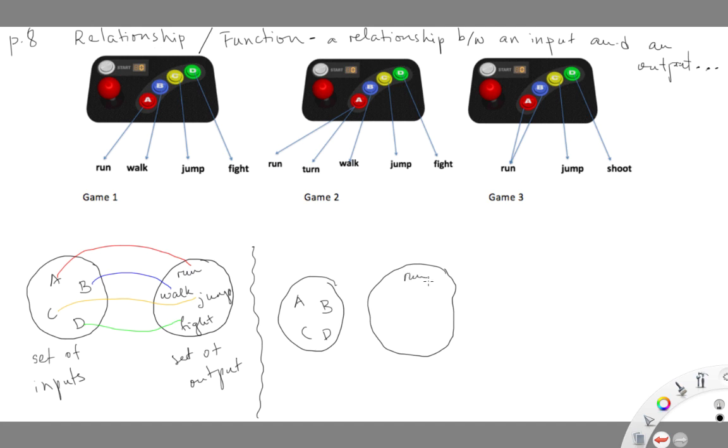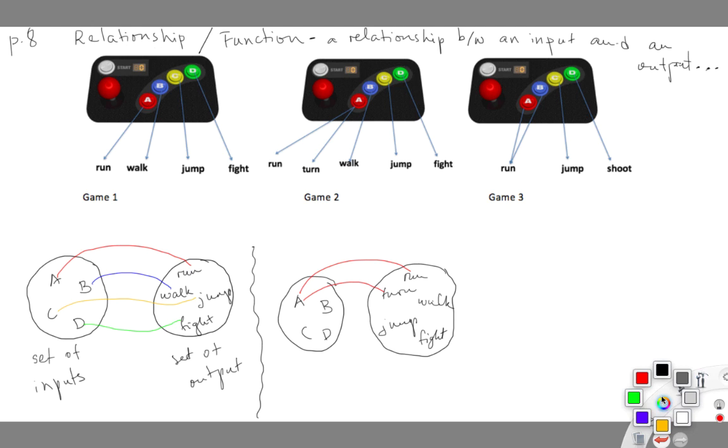We don't only have run and walk, we also have run, turn, walk, jump, fight. And if I press button A, 2 things actually are happening. I may end up running, or I may end up turning.